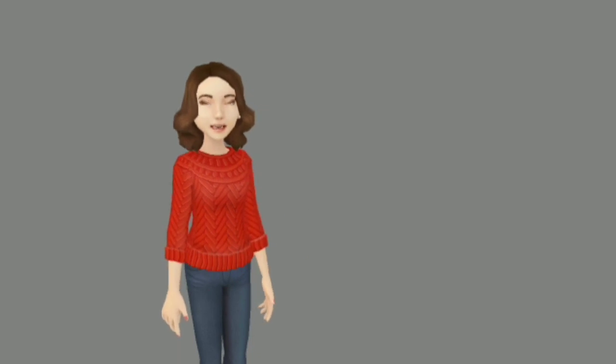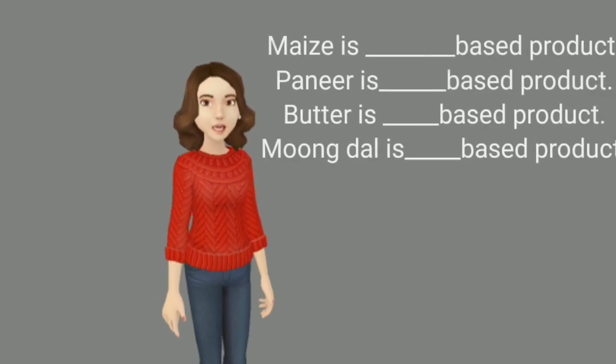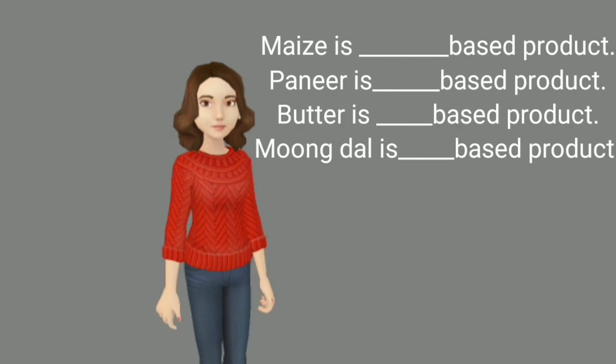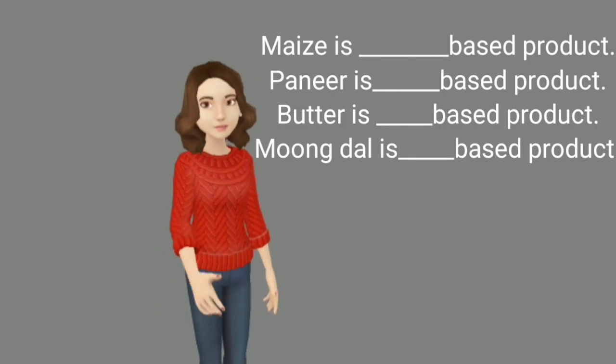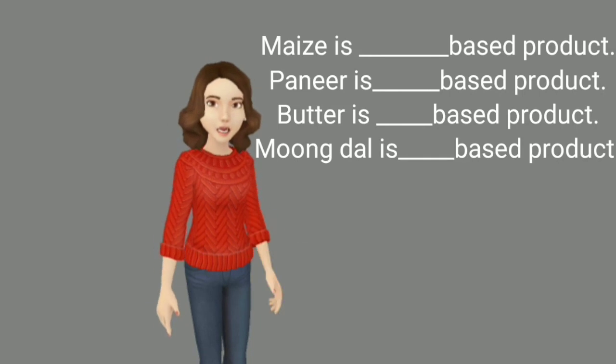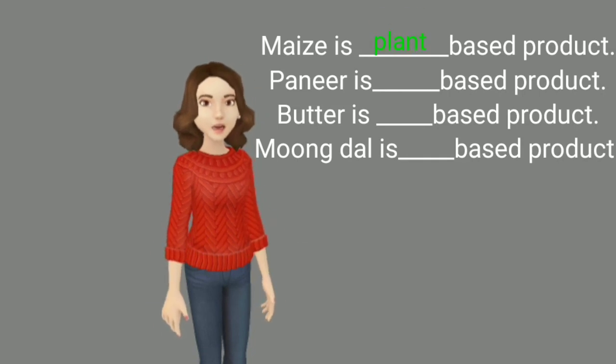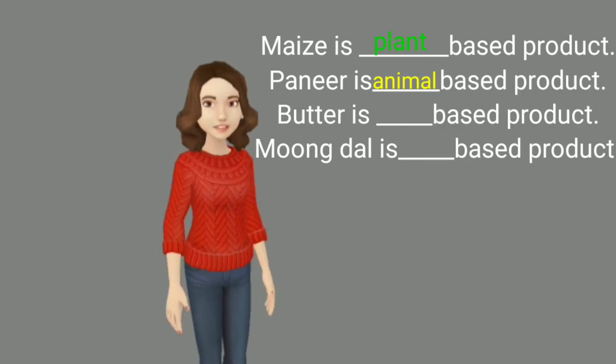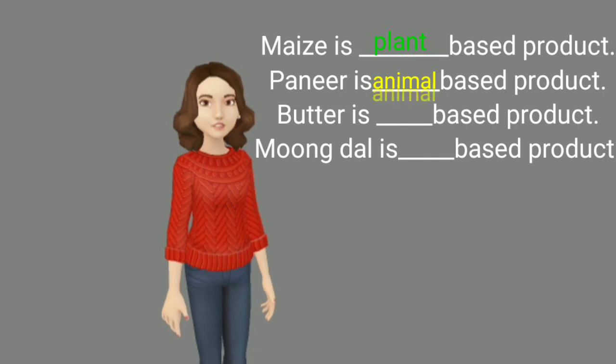I will ask some questions on the basis of one word. Now, maize is dash based product. In the dash portion, you have to tell me plant or animal. So, maize is a plant based product. Paneer is dash based product. Butter is dash based product. Butter is an animal based product. Moong dal is dash based product. Moong dal is a plant based product.